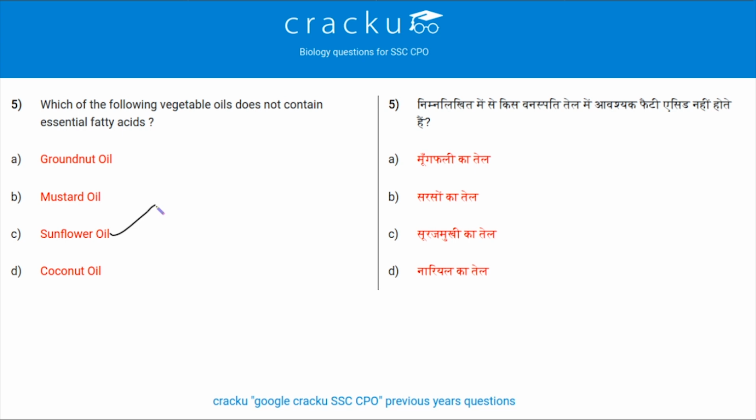Whereas, let me tell you something about fatty acid. Fatty acids are aliphatic carboxylic acids with varying hydrocarbon length at one end and a chain joined to a terminal carboxyl group, that is COOH. Here C is carbon, O is oxygen and H is hydrogen. But till then the answer to this question is sunflower oil.